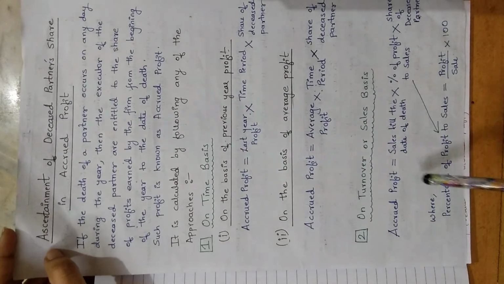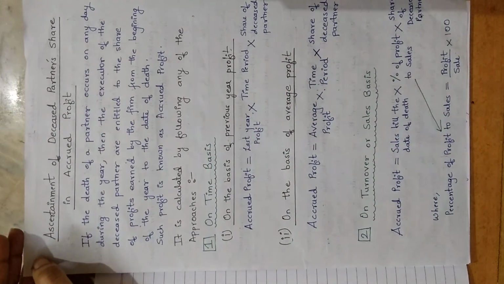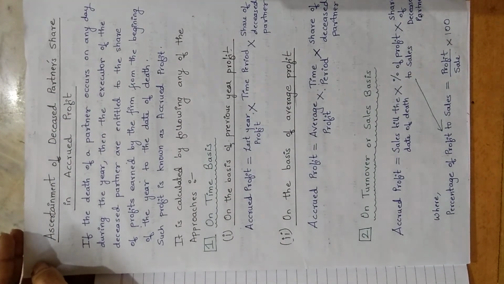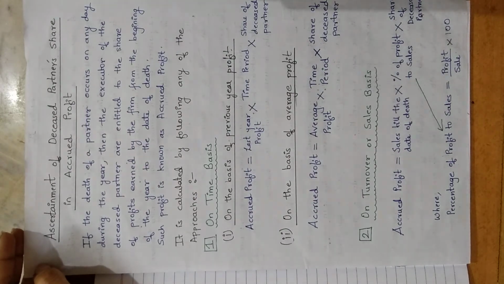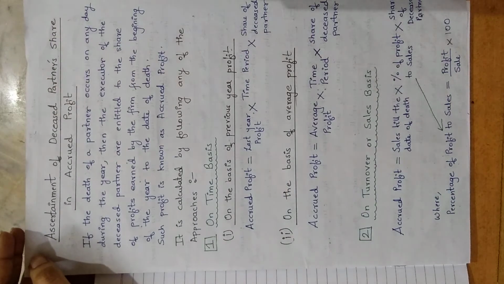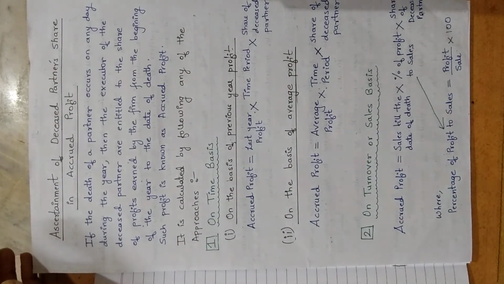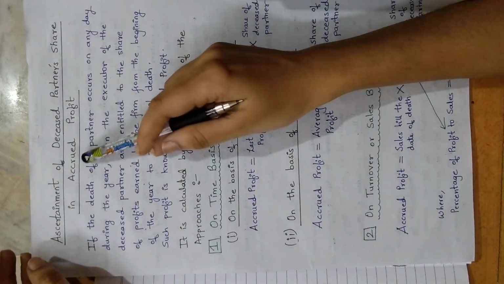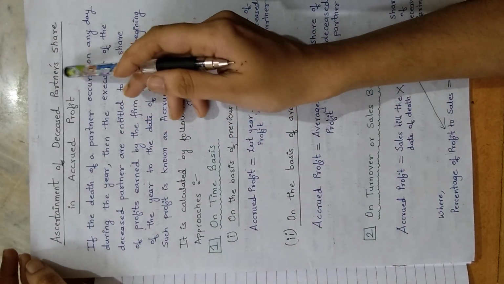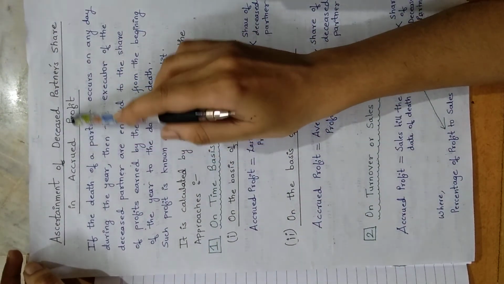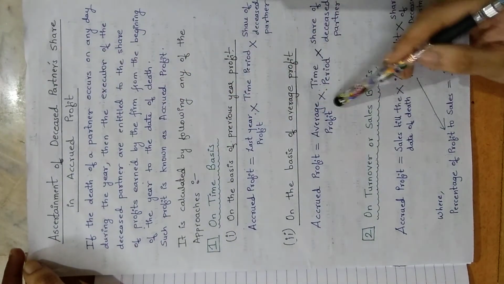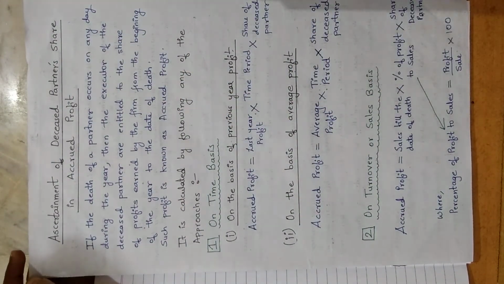Study that carefully, because you will get 1 or 2 questions in the board exam, as well as in the 8 marks problem that you are going to solve in the second test. You have to calculate accrued profit, whether for the retired partner or the deceased partner, using any of these 3 methods.